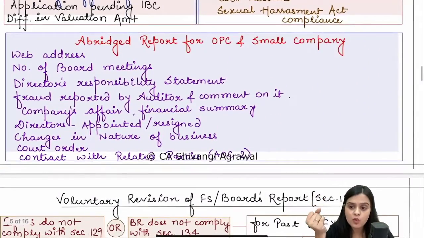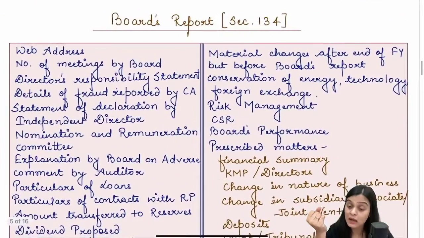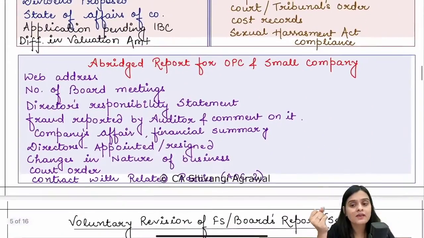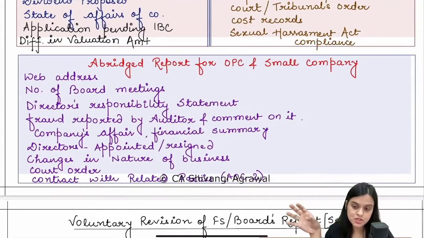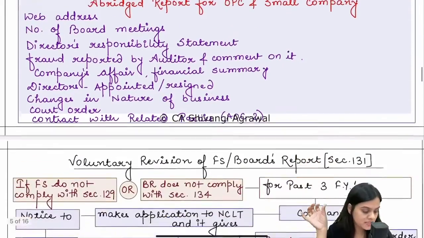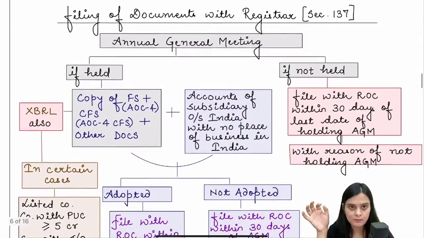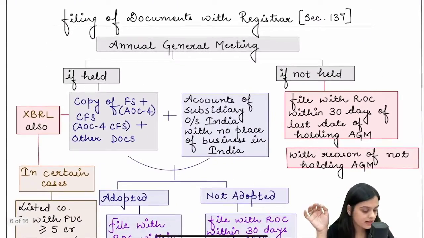For OPC and small company, we don't have such an elaborate board's report. We have an abridged form. So there are lesser contents which are needed in the abridged report or in the board's report of OPC and small company. Okay, I think that's clear.